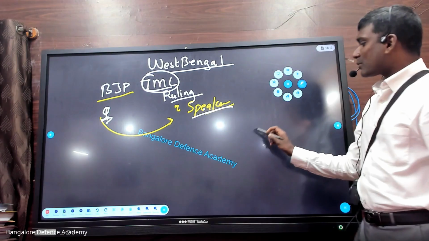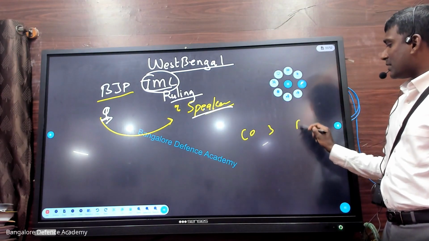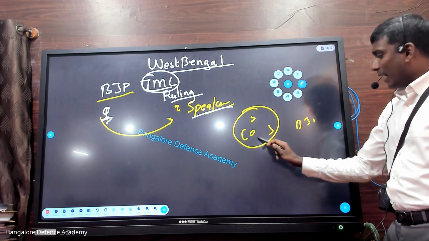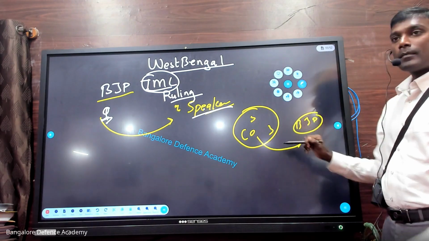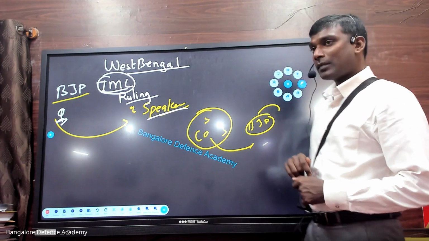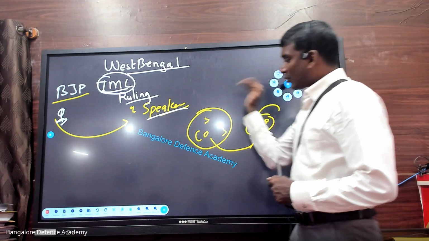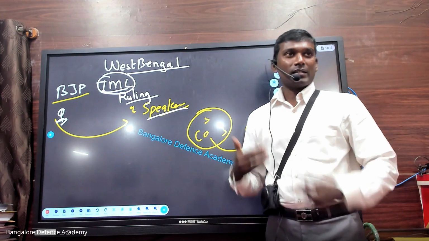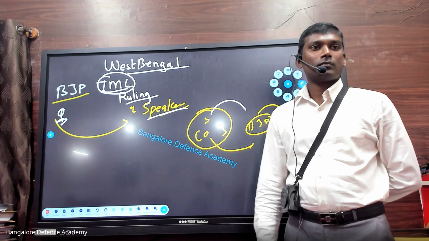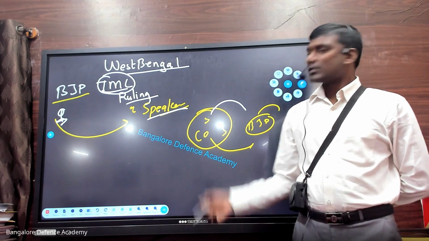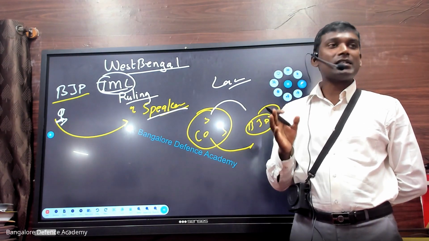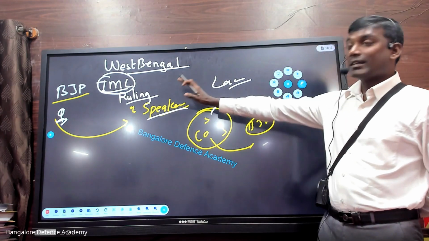In the Karnataka case, what happened? Congress, JDS, and BJP. The speaker is from this section, and their team members are going to join which party? BJP. So he is taking action. Suppose in case things become like this, BJP party members are joining JDS. Suppose let us take it like that. Now tell me, will the speaker take any action? Will the speaker take action? What is this? Law swings both ways. We should have some reason here. What is right, what is wrong. That is what is happening here.